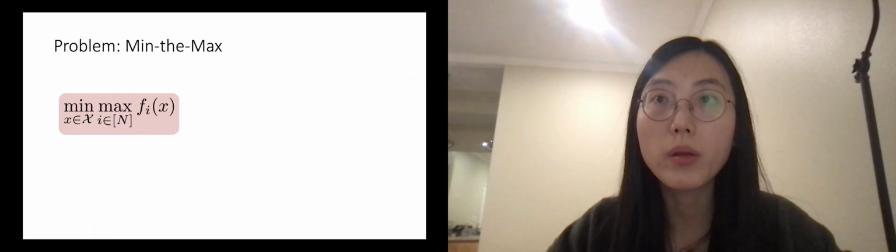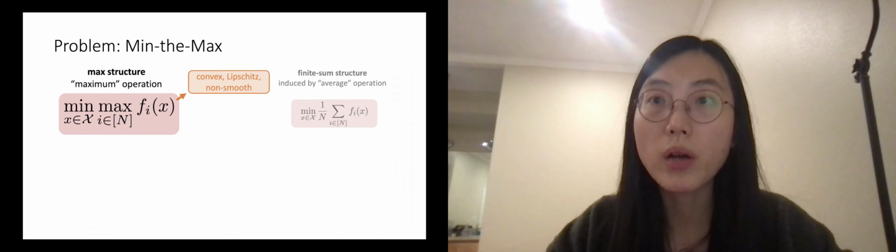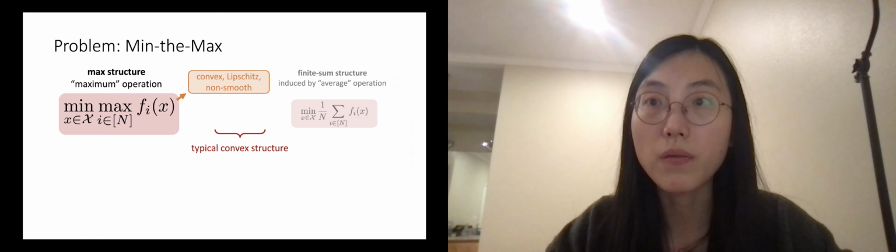We study the problem of minimizing over x, maximizing over n functions fi, where each function fi is convex, Lipschitz, and non-smooth. This is a max-structured objective induced by a max operator. Another such well-known structured convex objective is the finite sum structure, which is minimizing the average of n convex losses. Both are typical structures preserving convexity and find great usage in practice.